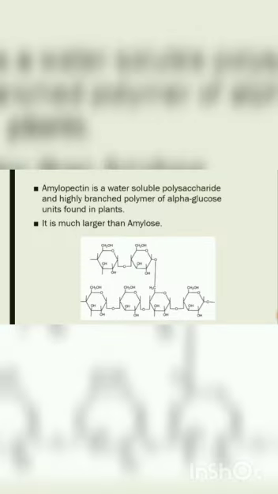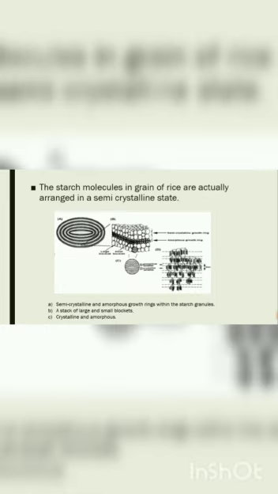Amylopectin is a water-soluble polysaccharide and highly branched polymer of alpha-glucose units found in plants. It is much larger than amylose. These starch molecules in grains of rice are actually arranged in a semi-crystalline state. The granules are about 2 micrometers in size in rice.